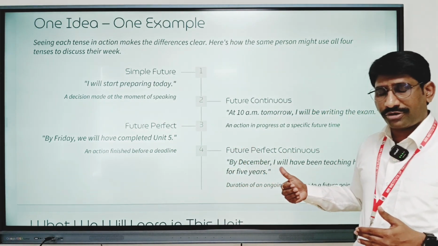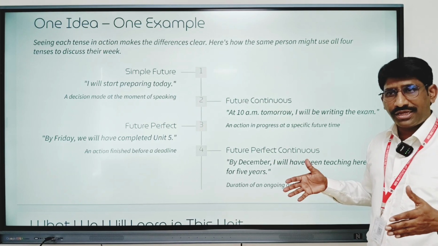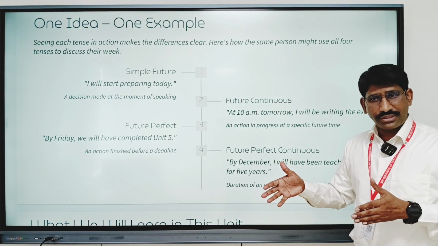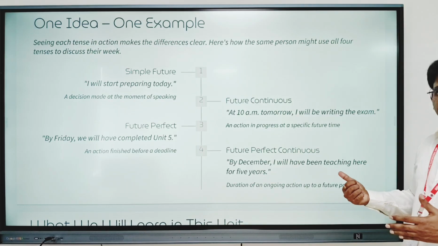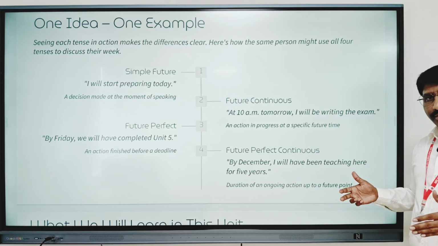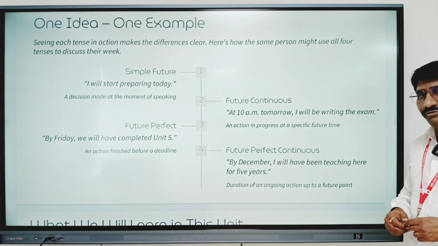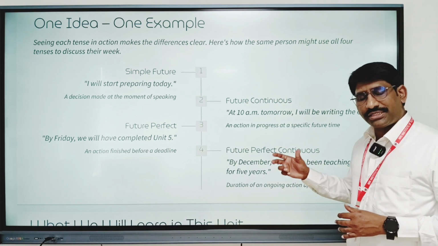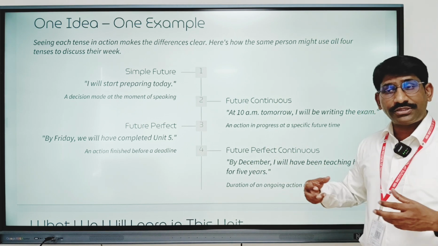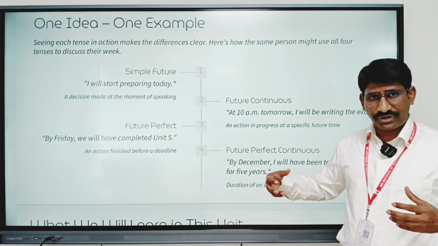But if I have to talk about an activity that is long running and extending into the future, then I have to use future perfect continuous tense. As the example says over here, "By December, I'll have been teaching for 5 years." So you can see that by the time of December, I have been teaching for the last 5 years.